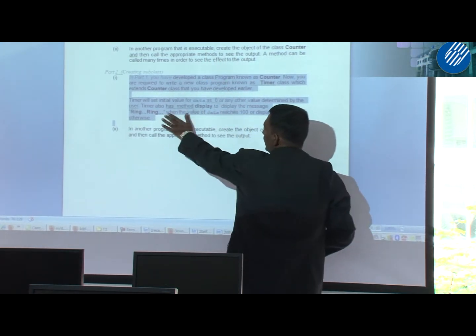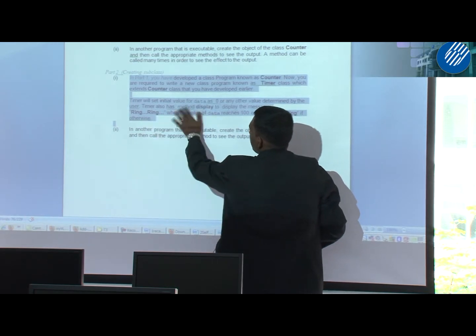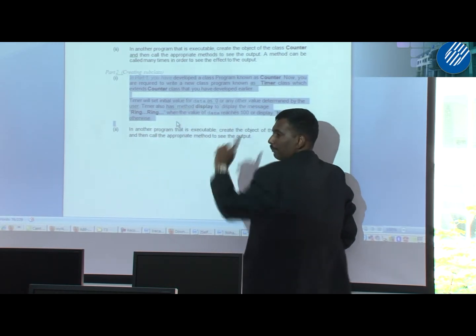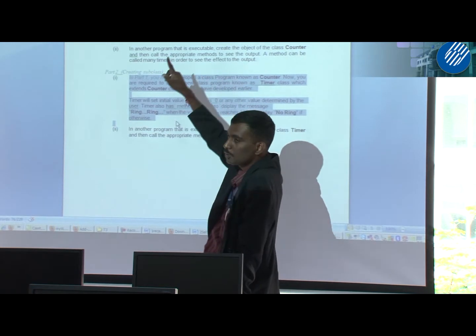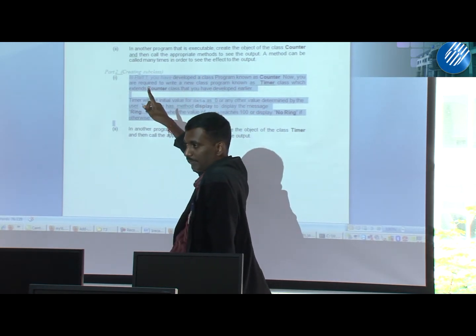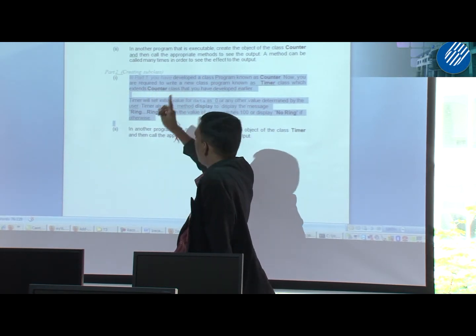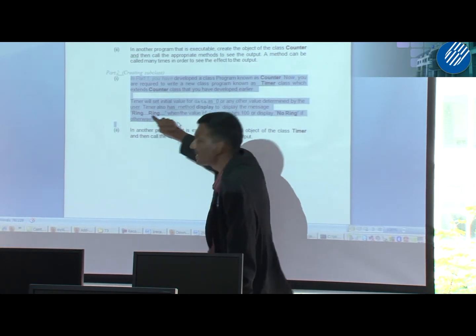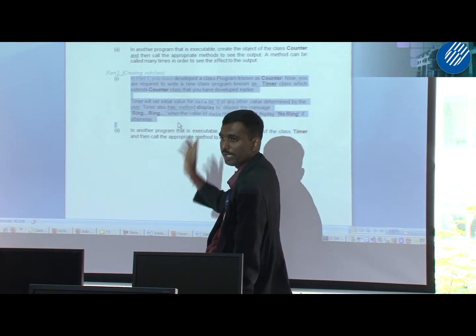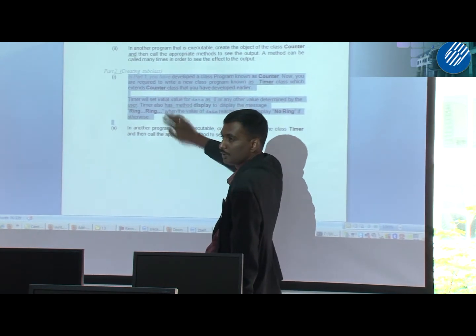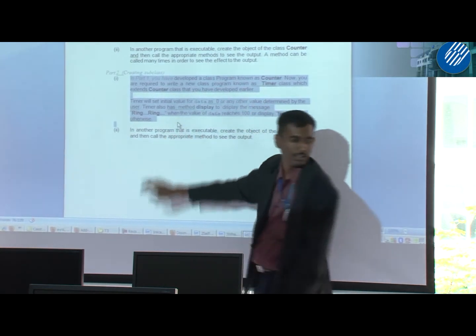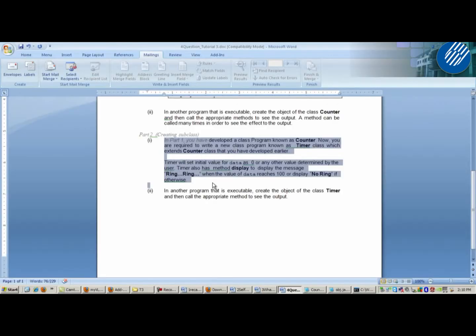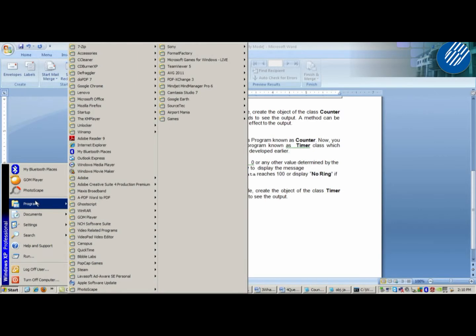So the only thing that you need to do is this message method display. But in the superclass, you already have method display, but that method name is the same, the message is different. So it's not overlap, it's a new thing here. Okay, so how to write the code? Okay, open Notepad again.